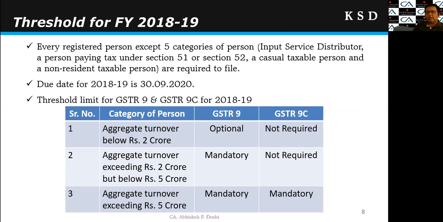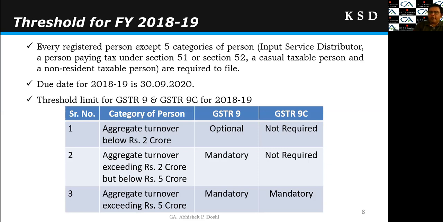Right? Then let's see what is the threshold for FY 18-19. As we all know, there are many relaxations for FY 18-19, and therefore it is important to understand what the threshold for FY 18-19 is. Every registered person except 5 categories of persons is required to file. Which are these 5 categories of persons? ISD, person paying tax under section 51 or 52, that is TDS or TCS, casual taxable person, and a non-resident taxable person. Except these 5 categories of persons, all persons are required to file GSTR 9 annual return.